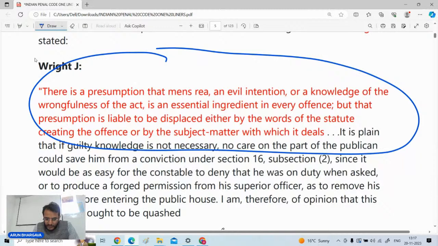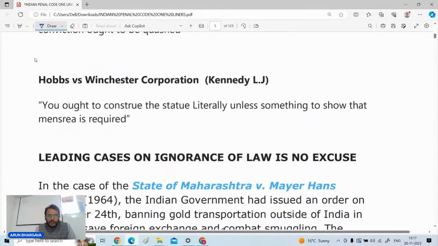What kind of question comes is, which case is related with the concept of strict liability, or in which case it is stated that even without mens rea a person can be held liable. So this is the judgment, that is Sherras versus De Rutzen. I hope you people have gone through all of these cases. Please mention in the comments. It is only the introduction. Waiting for the other candidates who will be joining in the meanwhile.